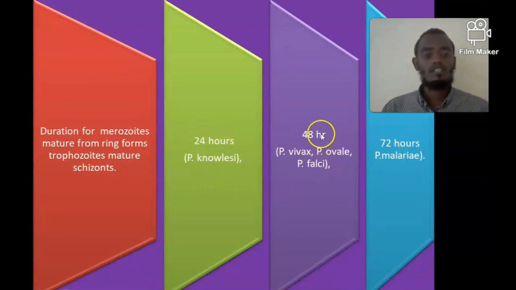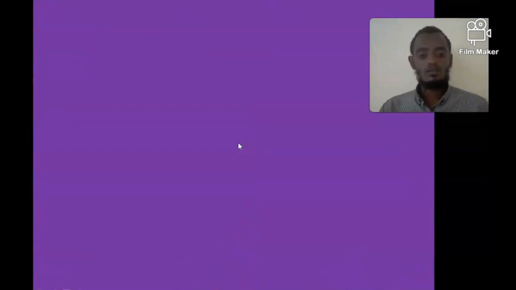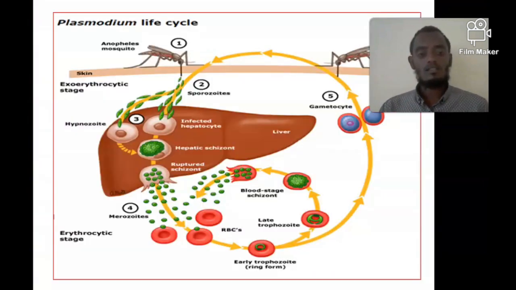In vivax, ovale, and falciparum, the fever is every 48 hours. In knowlesi, it's every 24 hours, because the duration of the cycle is 24 hours, 48 hours, and 72 hours respectively. And the other is sporogony. Sporogony is the life cycle of the Plasmodium within the mosquito, as you see in this picture.